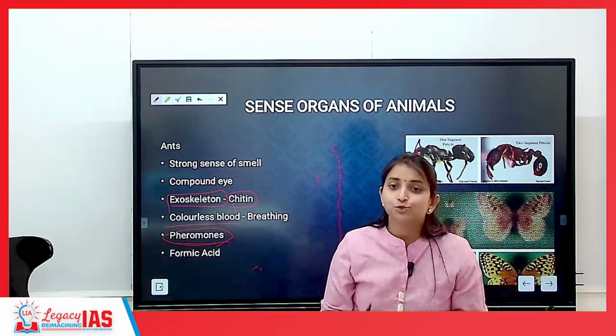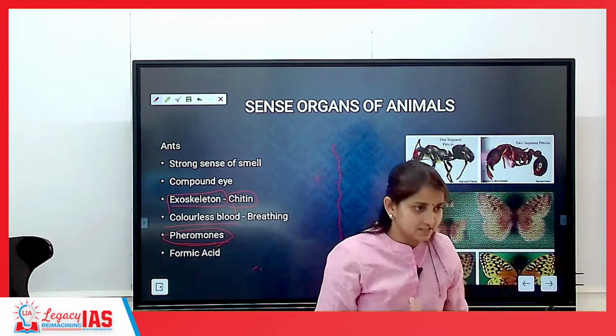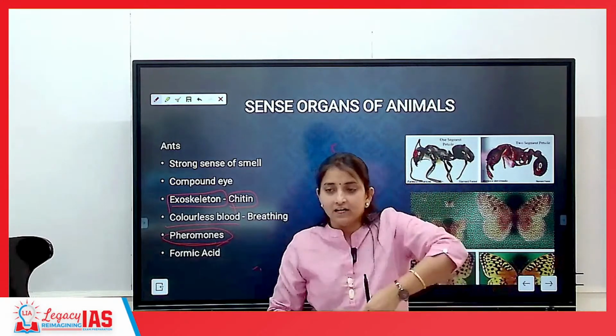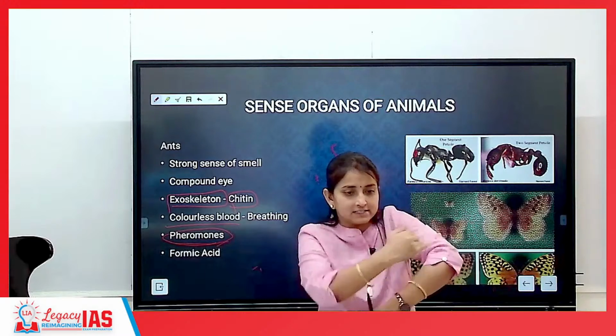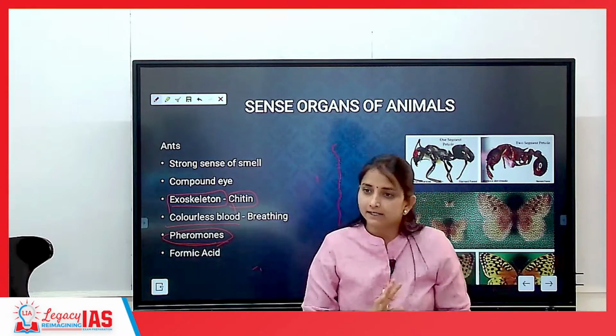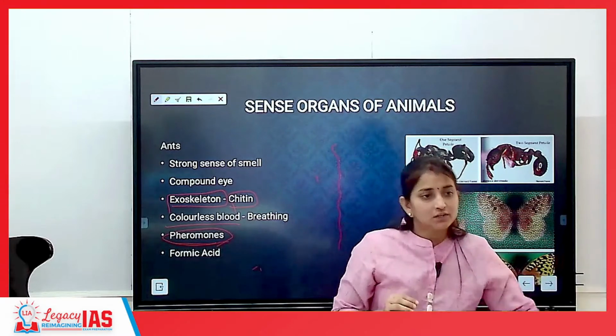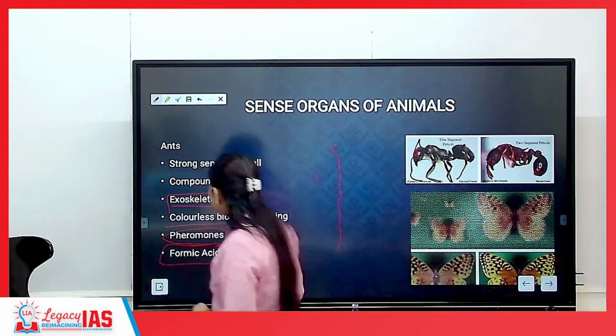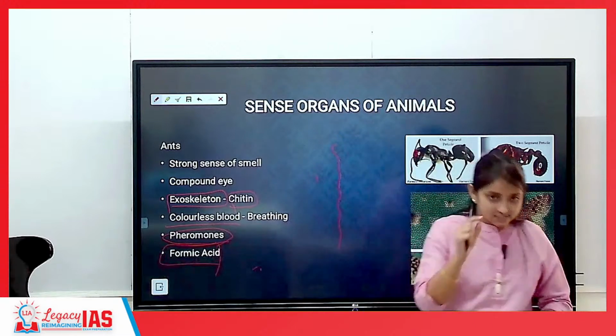They look confused, but they are actually following the pheromone itself. So ants move by the pheromone trail. They will be following it like this, like this, diagonally. But ultimately they are walking along the pheromone trail. Next is one of the acids that is present in an ant sting.